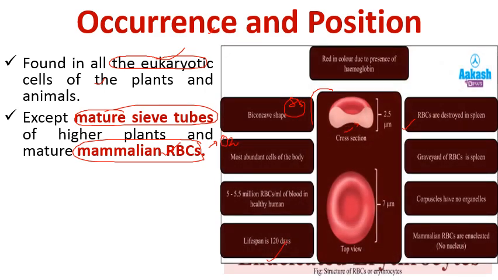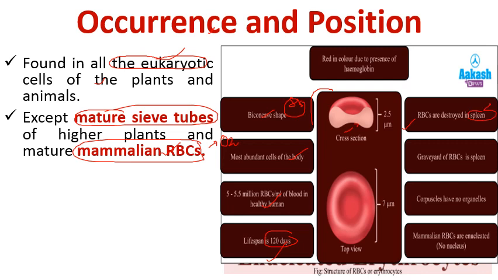If we talk about its lifespan or shape, it is biconcave in shape in case of mammals, and it's the most abundant cell in the body. Its amount is 5 to 5.5 million RBCs per ml of blood in a healthy human, and its lifespan is 120 days. The site, or we can say the graveyard of RBCs, is the spleen.